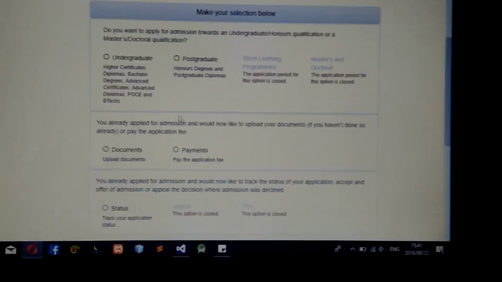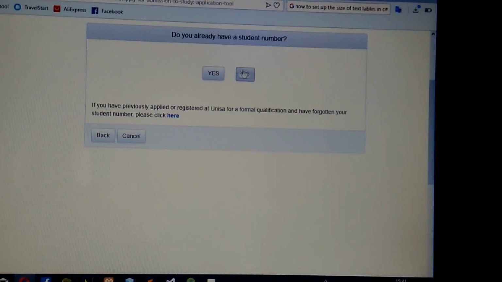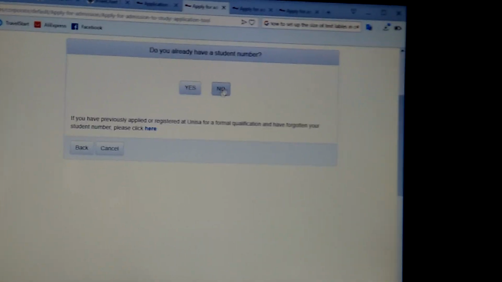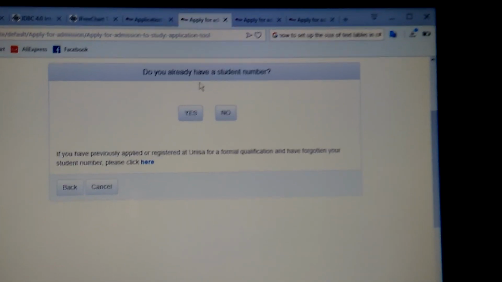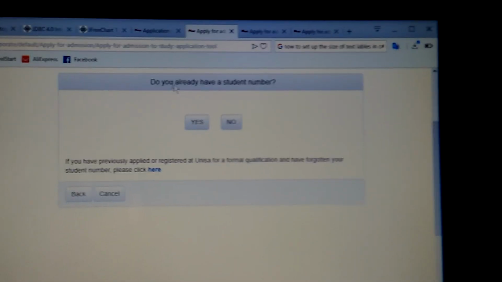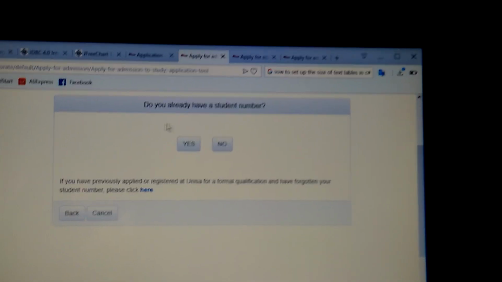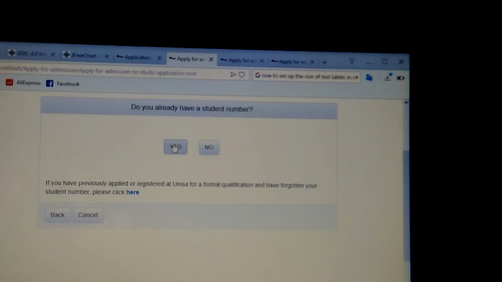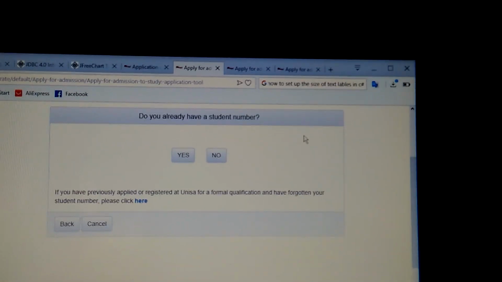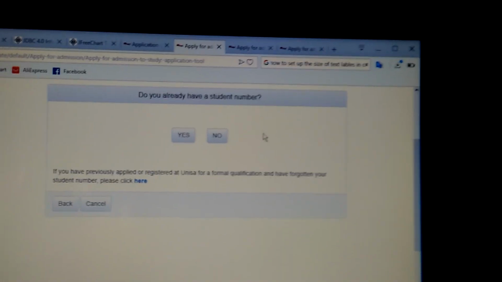And then you're going to fill in again. This is the same thing. I don't have it. So there already you will have a student number. Here it's supposed that you have the student number, because you already registered before, and then they give the success message. That success message will come with your student number. So as soon as you click yes, you have a student number, you're going to fill in the form now for registering, and you're going to pay online.